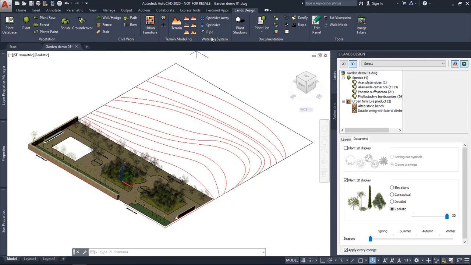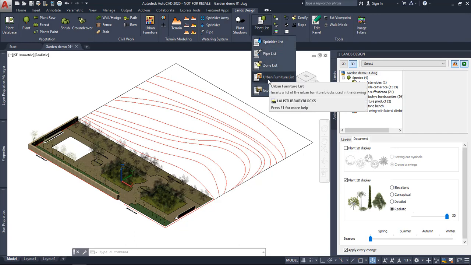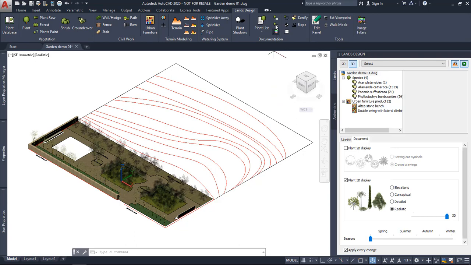Then we've got some irrigation tools to insert sprinklers that can be arranged in arrayed mode, or pipes. We've got a command to display the plant shadows, some other documentation tools to list all the elements that we've got in the model, such as plants, sprinklers, pipes, zones, or your own blocks. Also terrain, the terrain land movement can be listed in a table. And then some other commands to add labels for the plants, pictures, dimensions, elevation marks, labels, or slopes. Also, we will be able, with this command, the Zonify, to define the areas of the project.